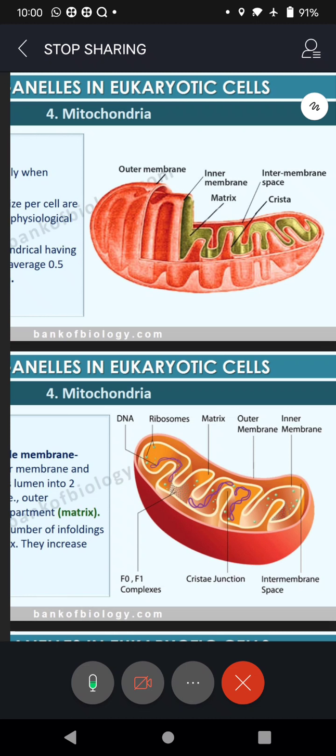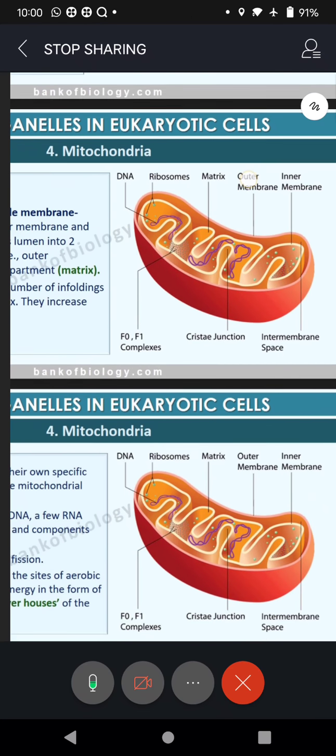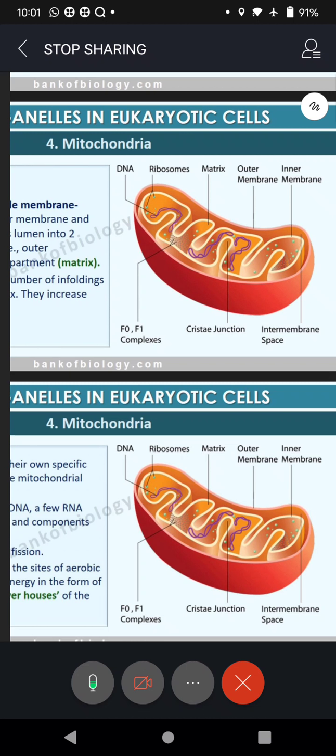Of course, in higher classes, in the cristae there will be F0, F1 particles. Those F0, F1 particles will store the ATP. Since it is storing the ATP, we call this the powerhouse of the cell. In the second diagram you can see further, including the F0, F1 complex, which I talked about just now.